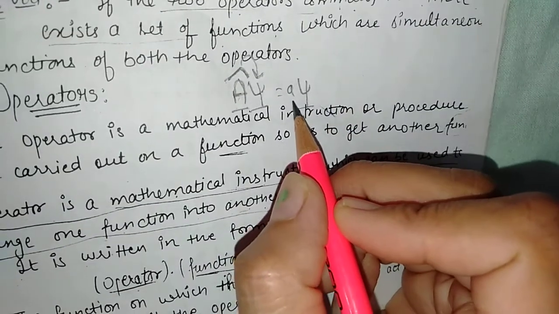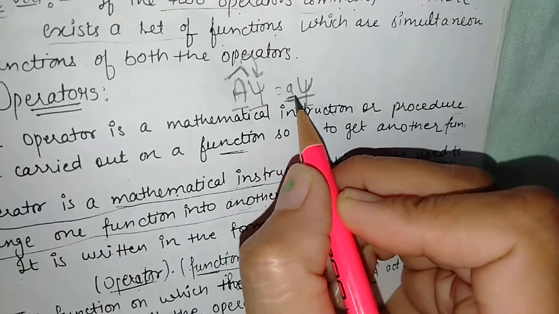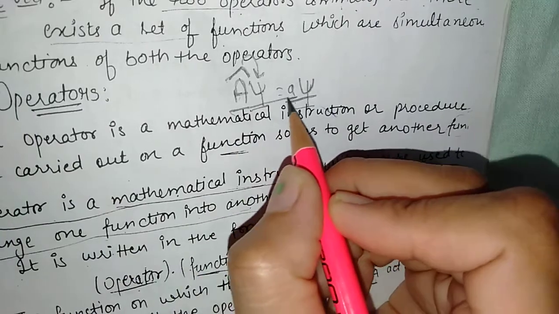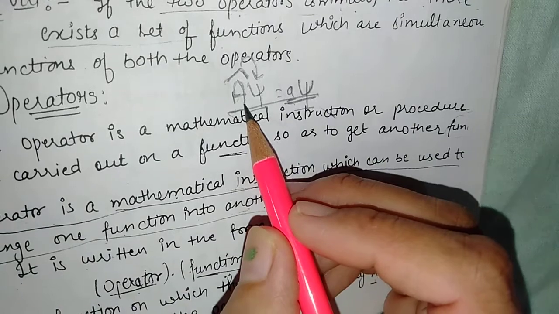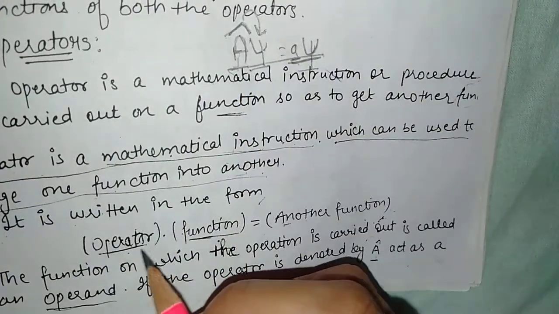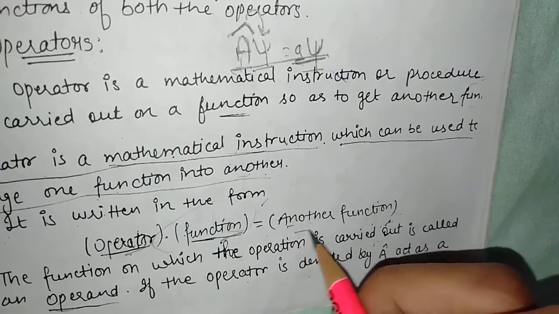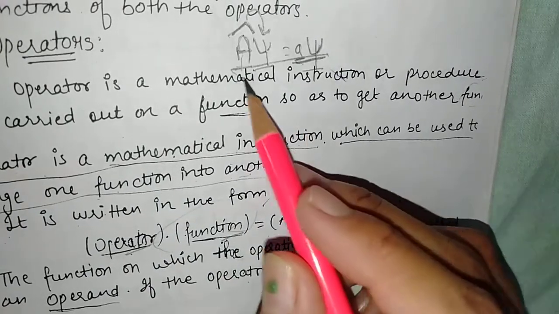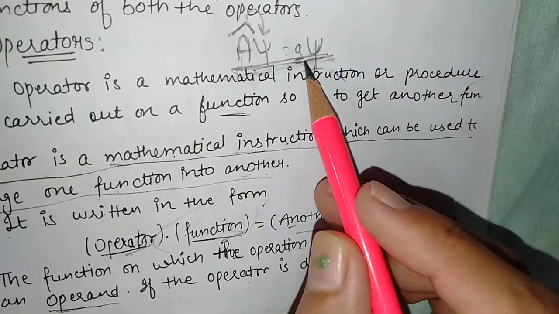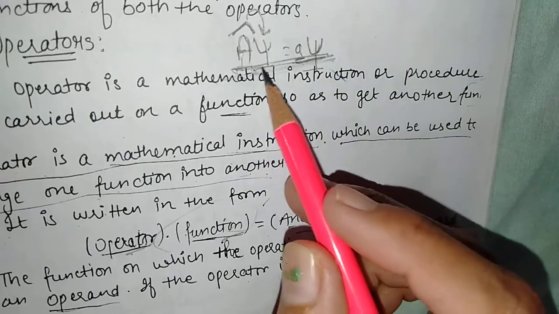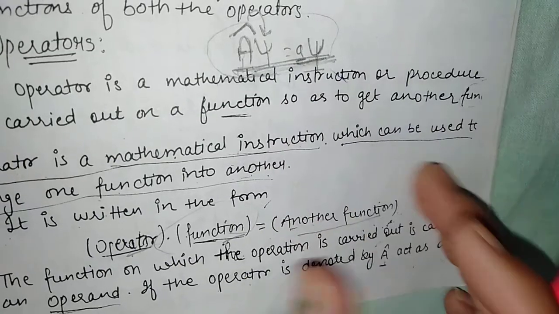So that function is multiplied by that wave function and also a constant term, and this is basically an example of an operator. In the theoretical portion we can write this equation: A is the operator and psi is the wave function, and it transforms it into another function. So simply this is the equation for quantum chemistry, A psi is small a psi. Later on we will discuss this eigenvalue equation. So this is basically the operator.